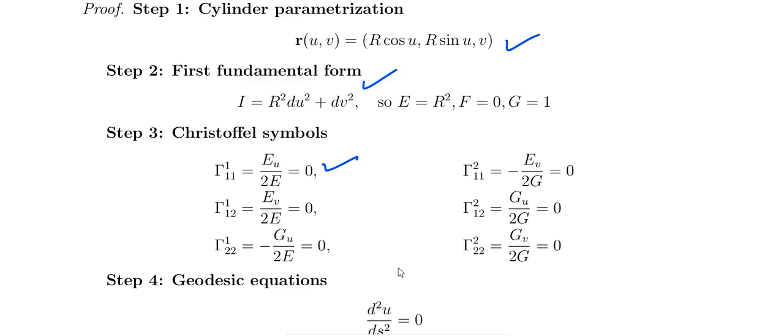Gamma 1 1 2 is E_v by 2E, and gamma 2 1 1 is minus E_v by 2G. Gamma 1 2 2 is minus G_u by 2G, and gamma 2 2 2 is G_v by 2G. So everything here comes out to 0.